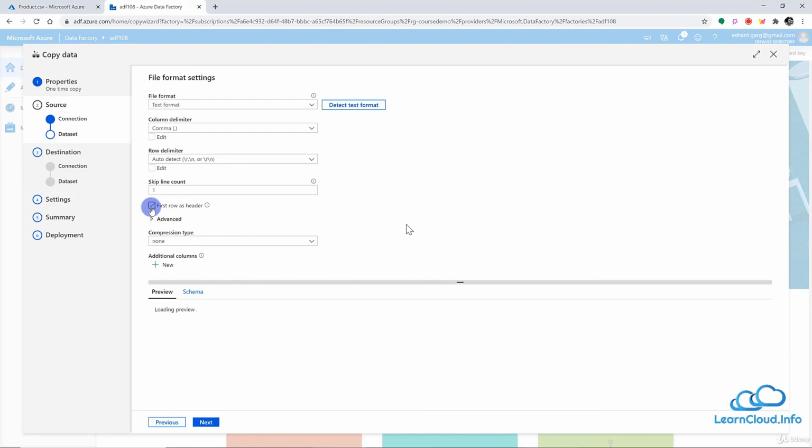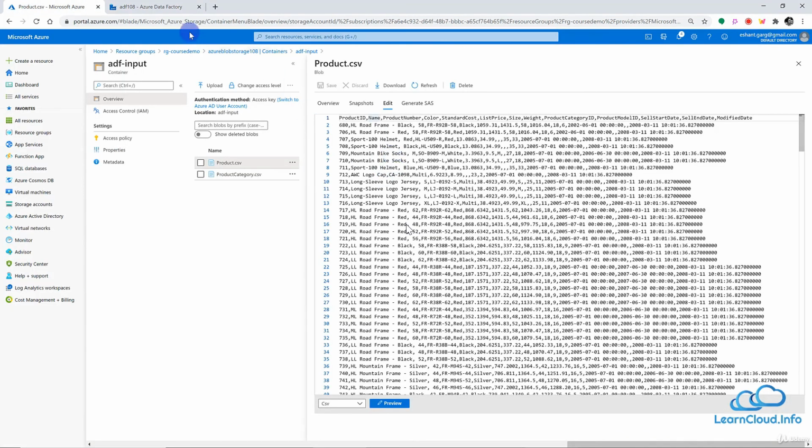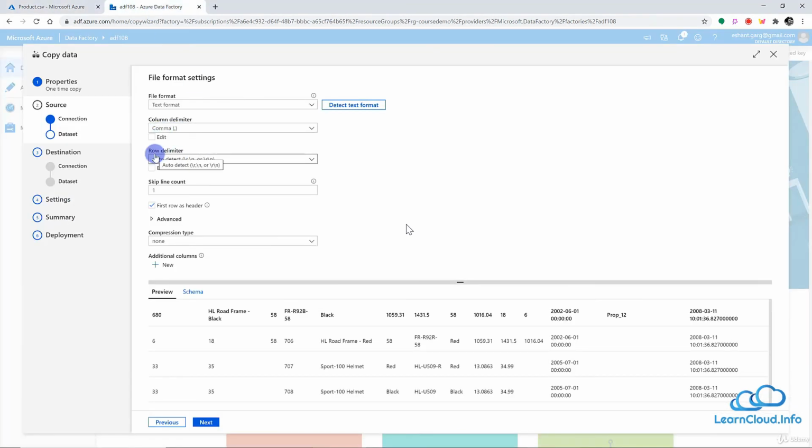So let's check this box, and Data Factory is still not able to find the column names. So let's see what's going on here. We have text format as the file format, which is good. Our file is comma delimited, so that is also good. Row delimiter, we have \n, so it should work here. Skip line 1. Okay, so this is the problem. Why do we want to skip? We do not want to skip any row.